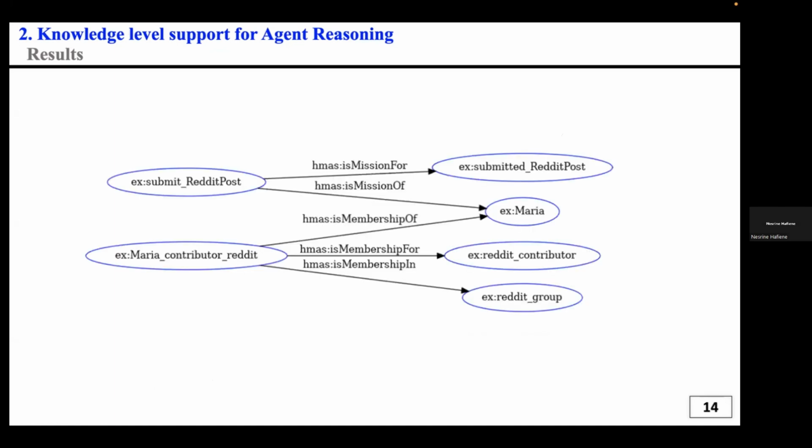So now we can see here that after the new state of the organization, after the reasoning process by Maria, we have a Maria contributor Reddit membership. It is a membership of Maria's agent, a membership for the role adopted by Maria, which is the Reddit contributor role, and a membership in the Reddit group. This process is achieved after the reasoning process by Maria to choose the main goal or the suitable role to adopt.